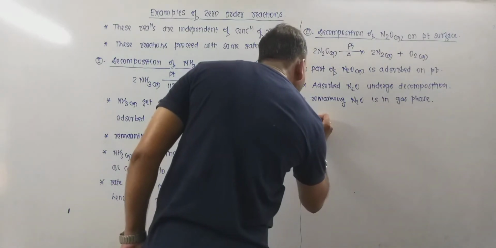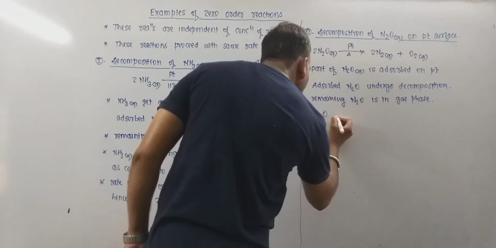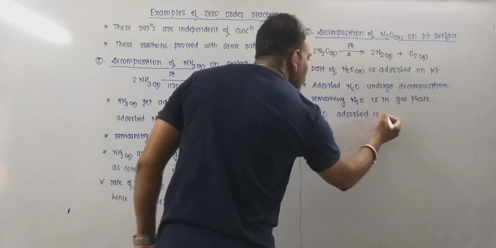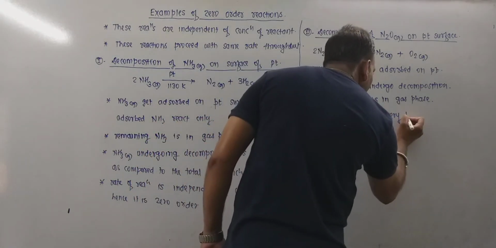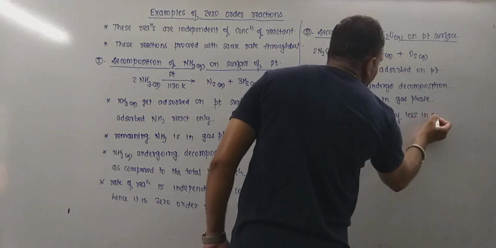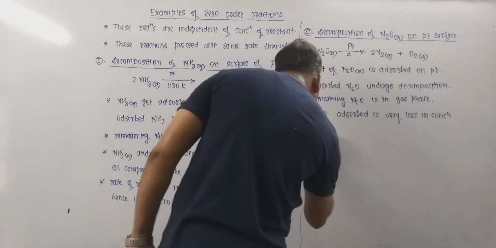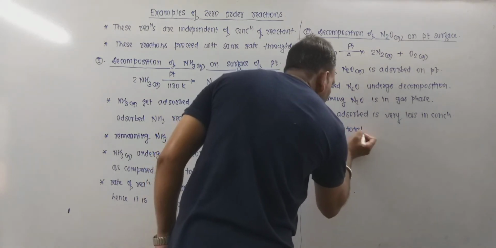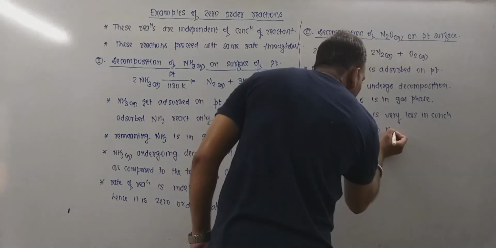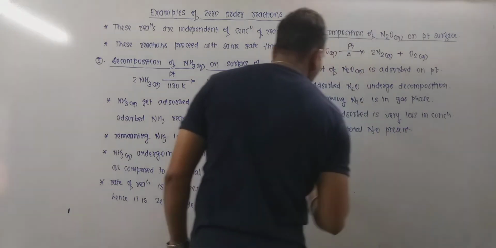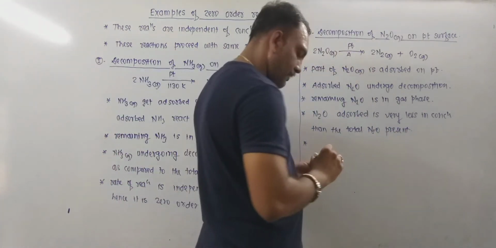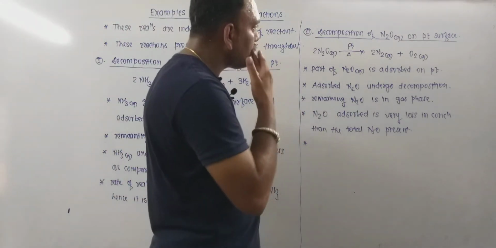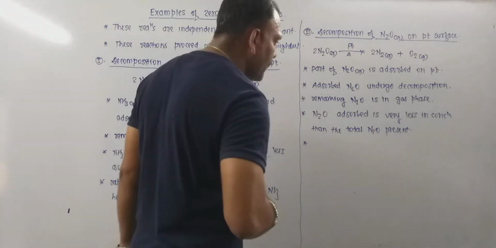So remember, N2O adsorbed is very less in concentration than the total N2O present. So practically the rate of reaction is independent of the concentration of nitrous oxide, and hence